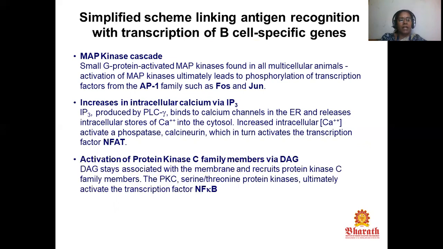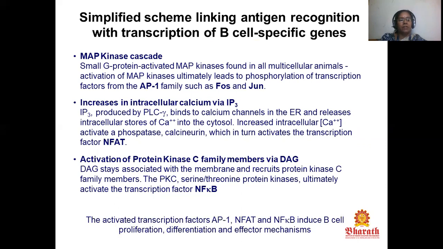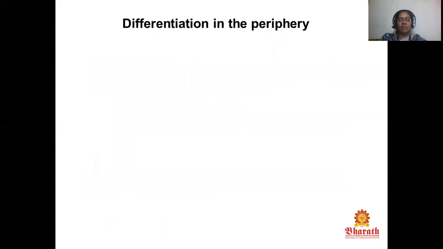The activation of protein kinase C family members via DAG: the DAG stays associated with the membrane and recruits protein kinase C family members. The PKC serine or threonine protein kinases ultimately activate the transcription factor NFKB. The activated transcription factors AP1, NFAT, and NFKB induce B cell proliferation, differentiation, and effector mechanisms.